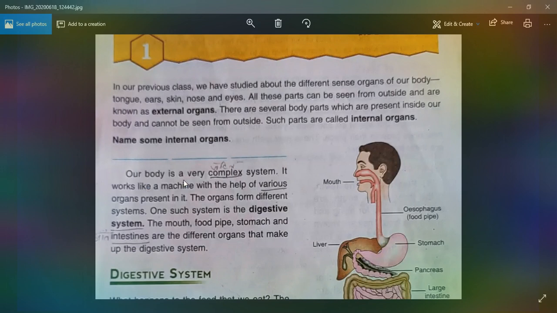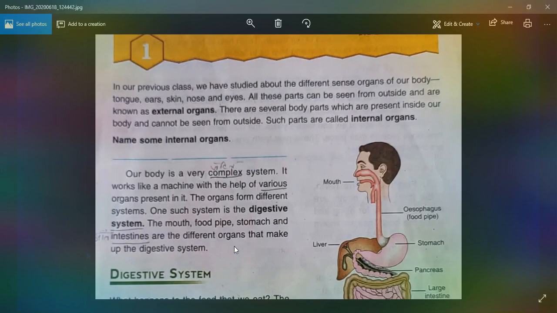Our body is a very complex system. It works like a machine with the help of various organs present in it. The organs form different systems. One such system is the digestive system. The mouth, food pipe, stomach, and intestine are the different organs that make up the digestive system.